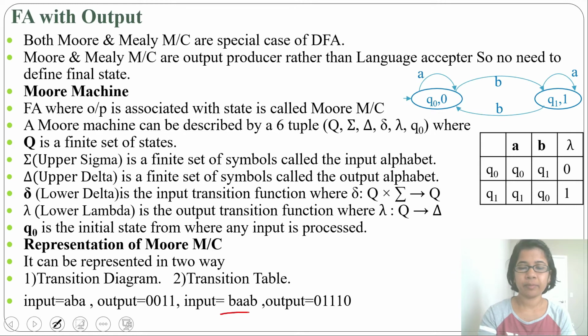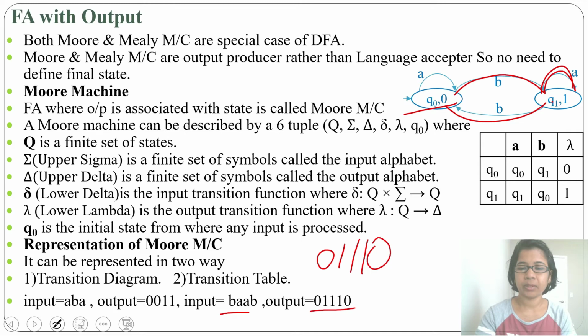Then for input BAAB, what will be the output? Initially it will be 0. Then for B, it goes to Q1 and Q1 output is 1. Then for A, there will be a self loop and output is 1. Then for another A, there is again a self loop and Q1 output is 1. Then for B, from Q1 it goes to Q0 and Q0 output is 0. So output will be 0, 1, 1, 1, 0.